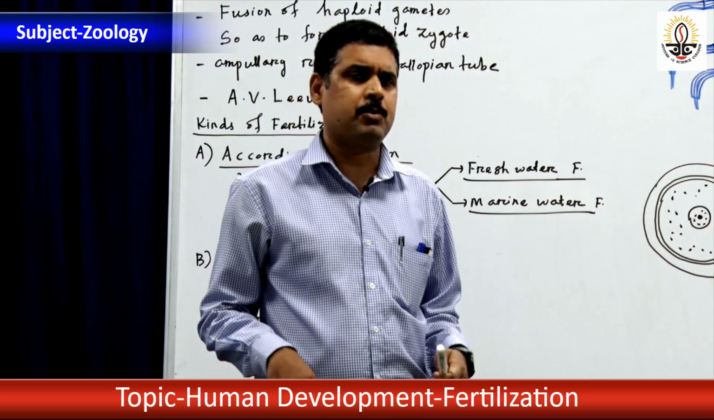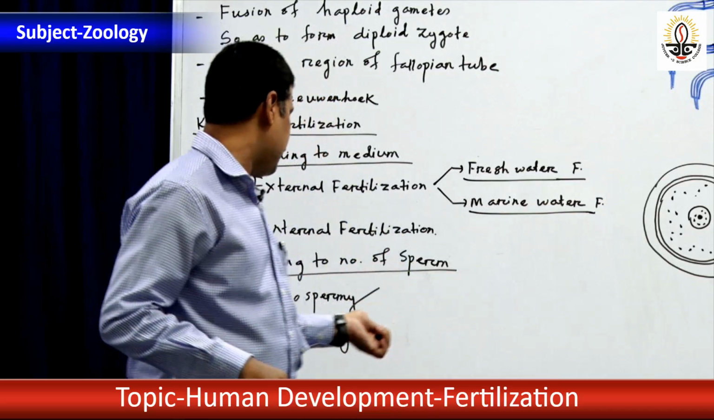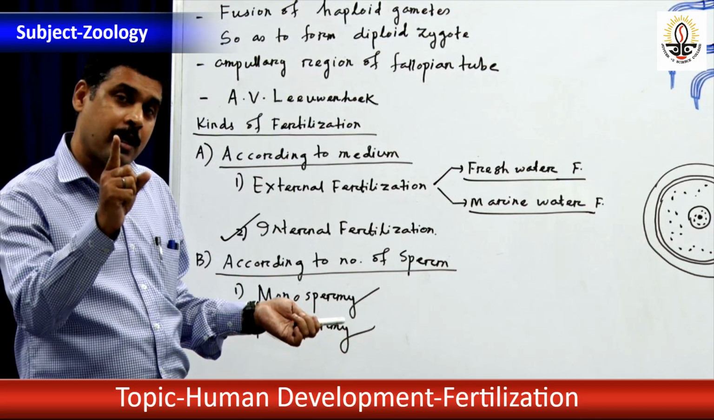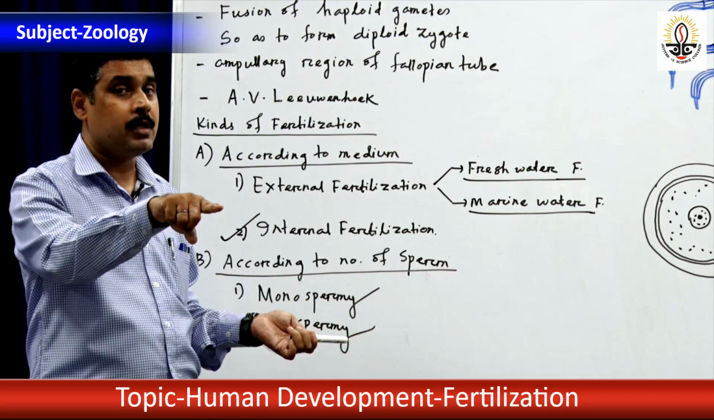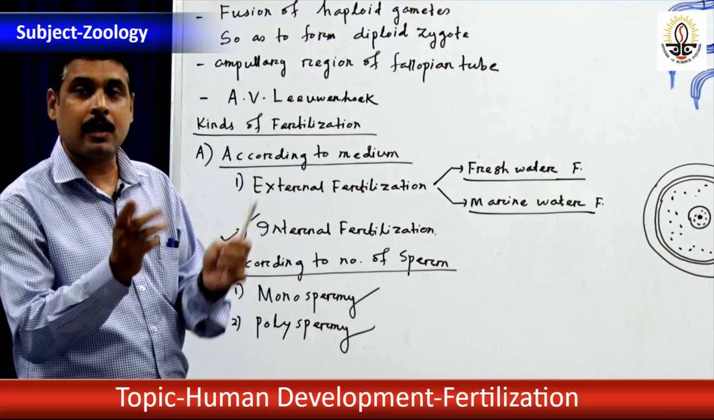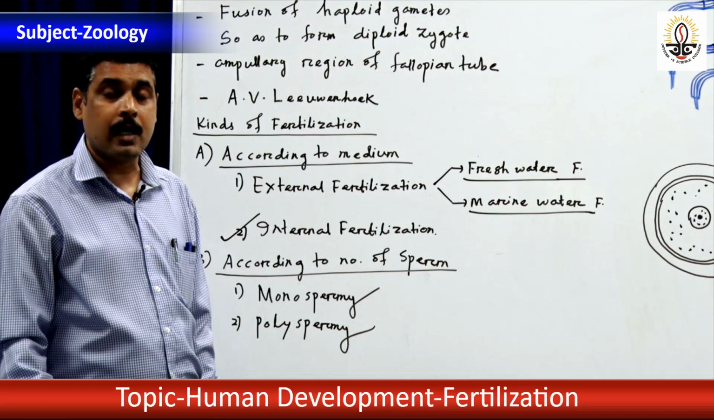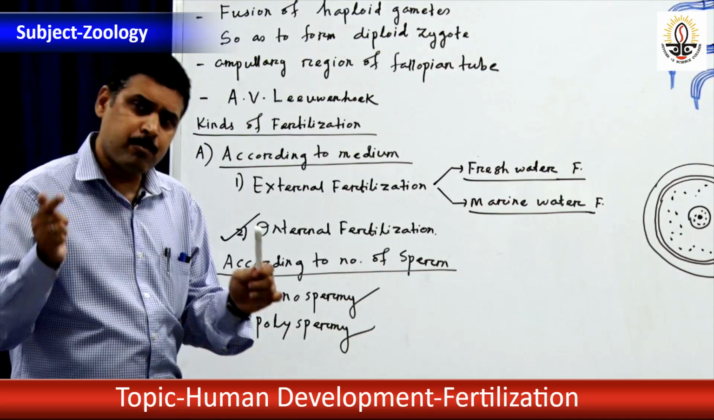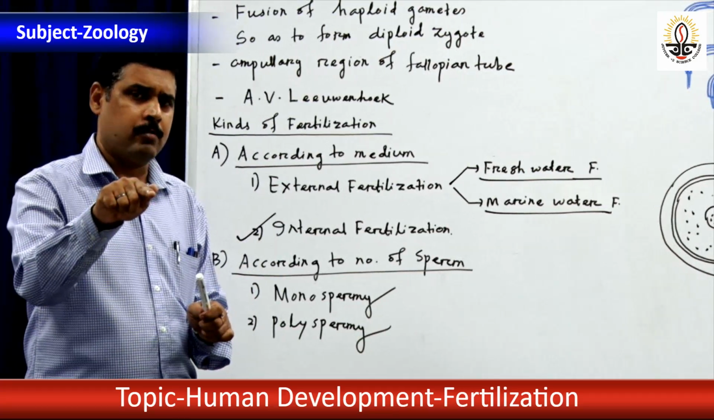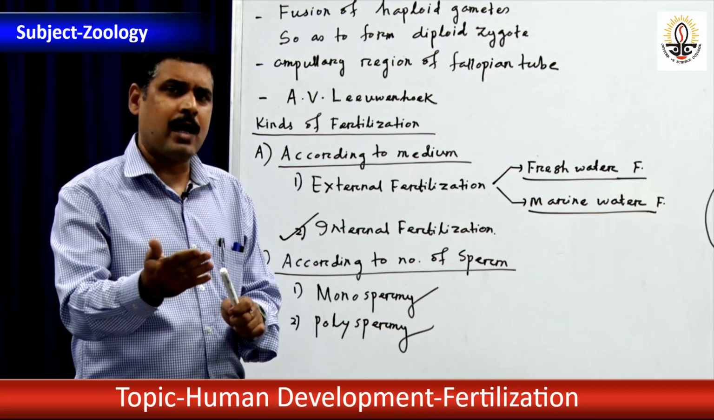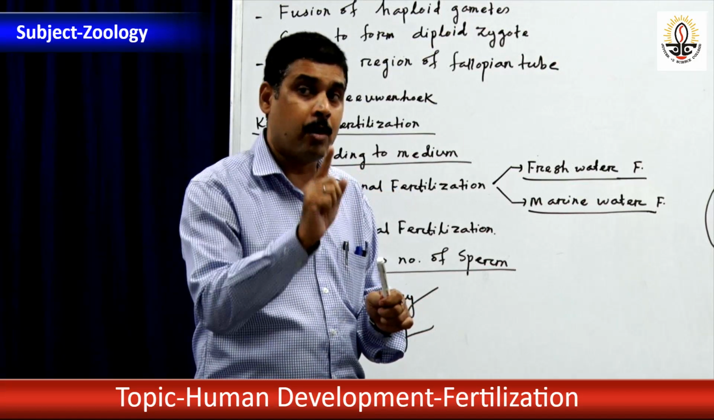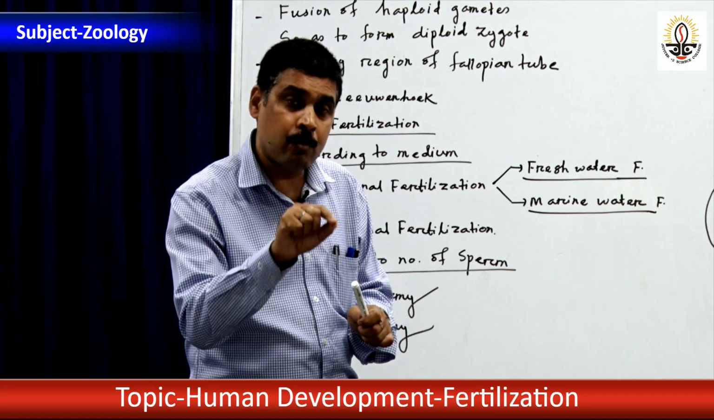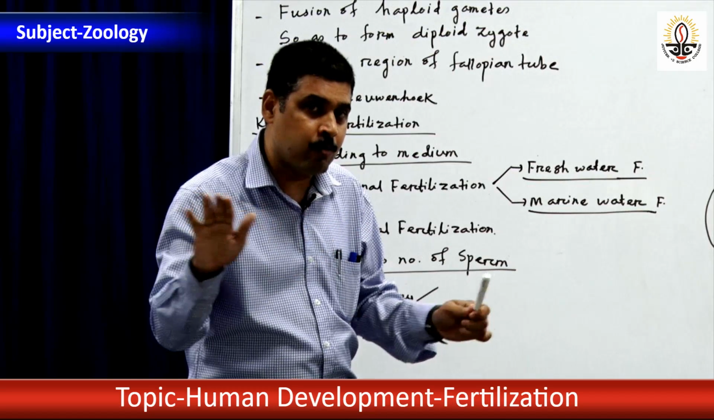So what is the meaning of polyspermy? Normally, whenever this question is asked, most of the students are confused. If one sperm fertilizes one ovum, that is called monospermy, and students say that if many sperm fertilize one ovum, that is called polyspermy. Not like that. Many sperm approach the ovum. Also more than one sperm enters the ovum, but one nucleus will fuse and the other will disintegrate and degenerate in the ooplasm.